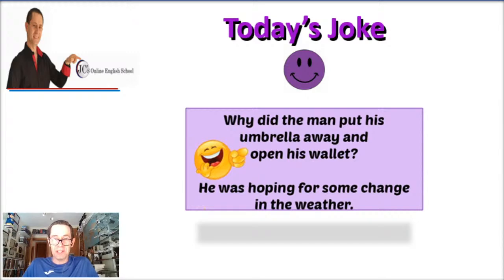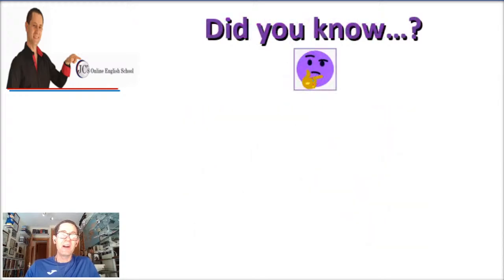Anybody? Do you understand the joke? I mean, it's not hard. Come on, it's a level C1. So I hope you do, and I hope you like it. May I get some feedback, please? Why did the man put his umbrella away and open his wallet? He was hoping for some change in the weather. Okay. So you like it, Ezekiel. Thank you very much, Ezekiel. Nobody else did, but okay. Well, thank you, Ezekiel, once again.